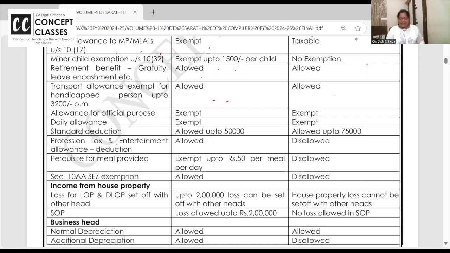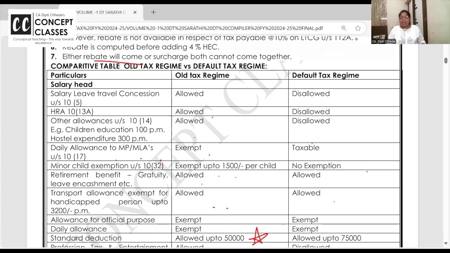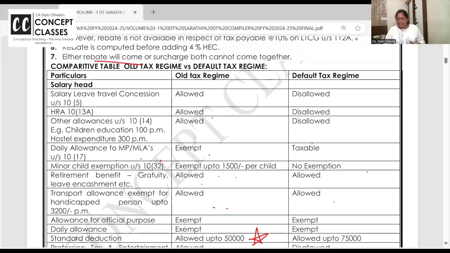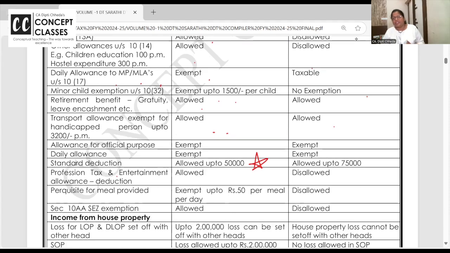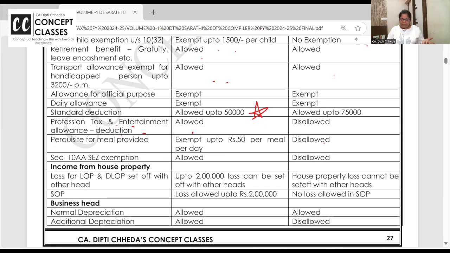Next is standard deduction, very important for the upcoming exam. In the old regime, the standard deduction allowed is 50,000 and in the default regime it's allowed 75,000. Professional tax and entertainment allowance deduction is allowed here. In the default tax regime, from gross salary only one deduction, that's called your standard deduction. These two will not be available. Perquisites is exempt up to 50 per meal.